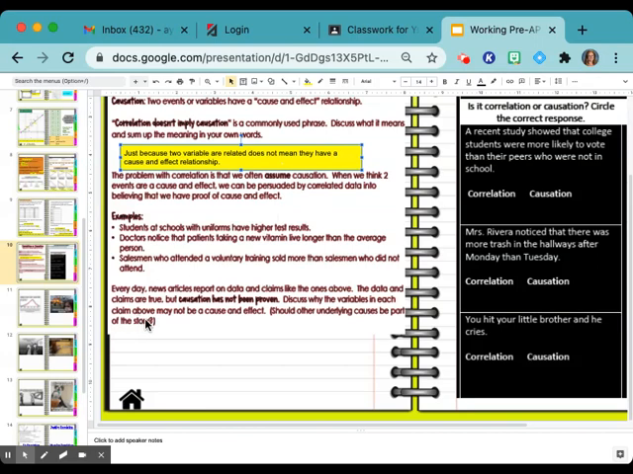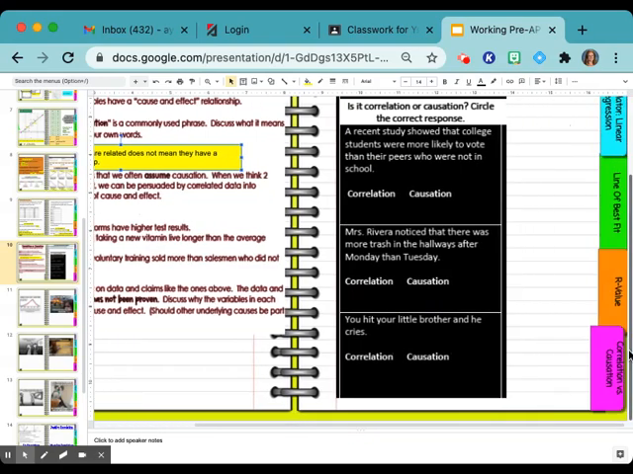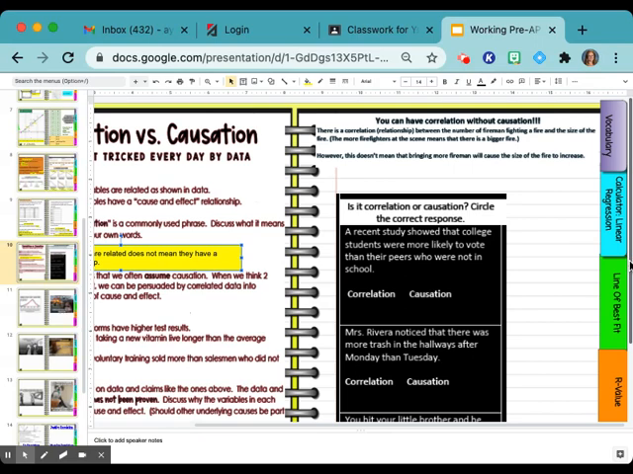Okay, everyday news articles report on data and claims like the ones above. The data and claims are true, but causation has not been proven. Discuss why variables in each claim above may not be cause and effect. Should underlying causes be part of the story? Okay, so we've already done that. We have already discussed each one of those. So let's go over to this other side.